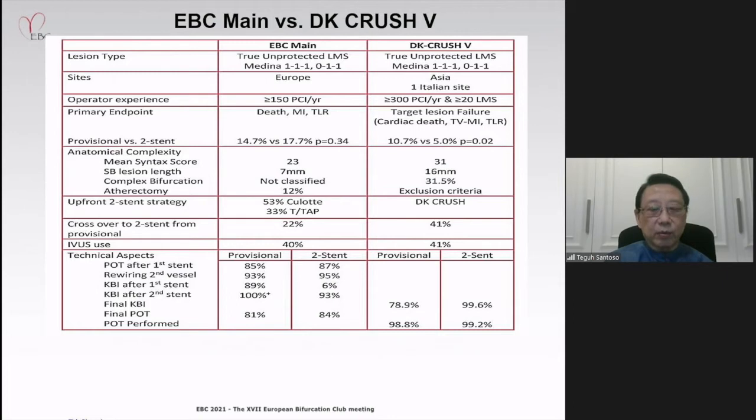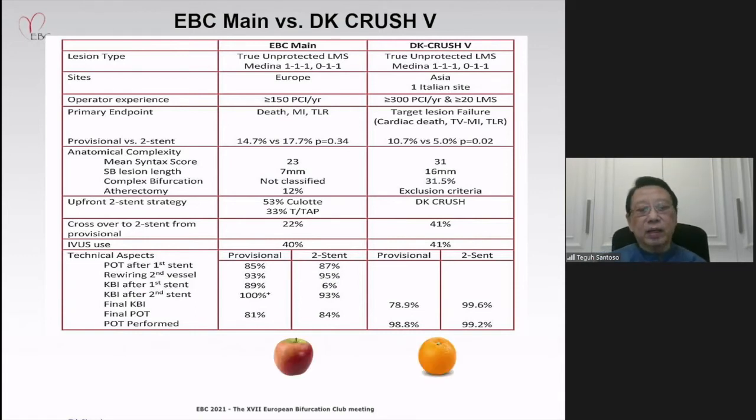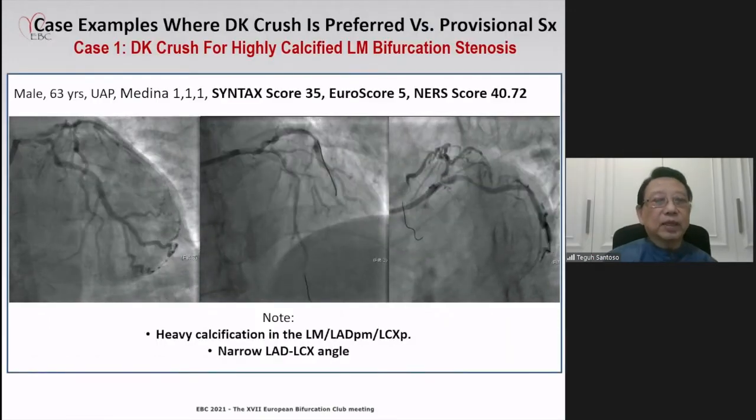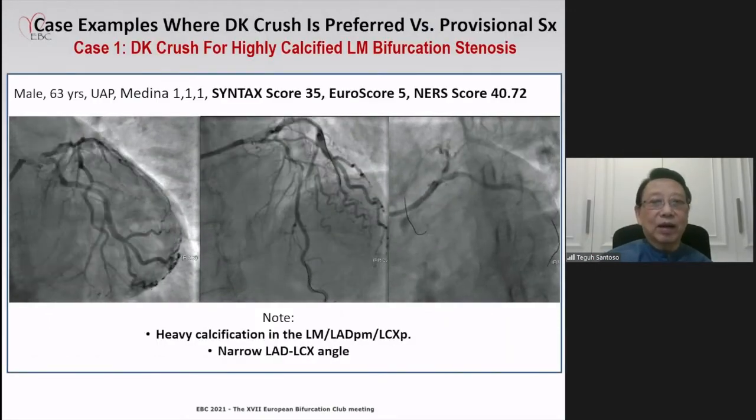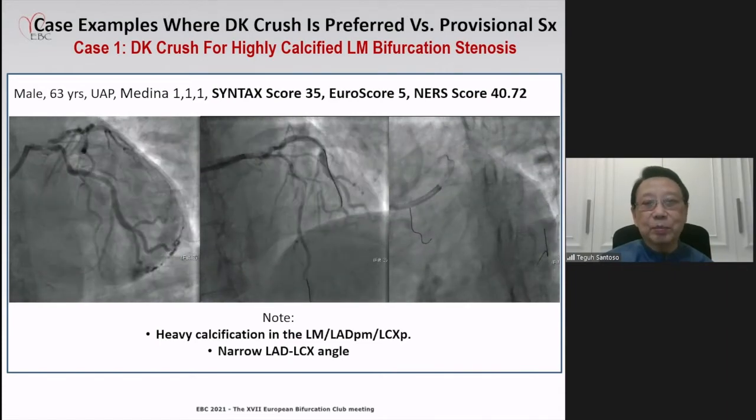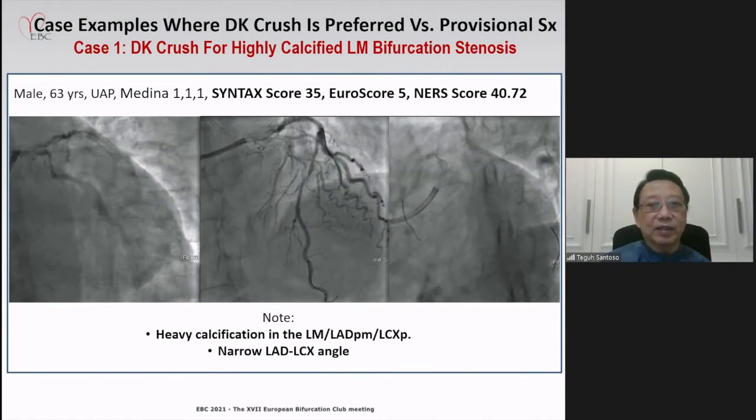And crossover to two stents from provisional is 41% as compared to 22%. So comparing these two trials is not just comparing apple to apple, but probably apple to orange. I would like to present several case examples where DK-Crush is definitely preferred over the provisional stenting strategy.